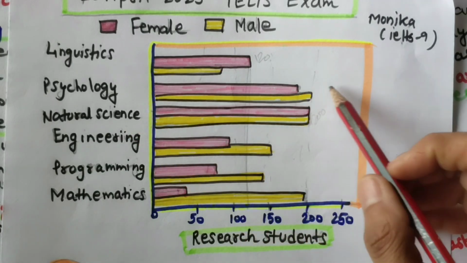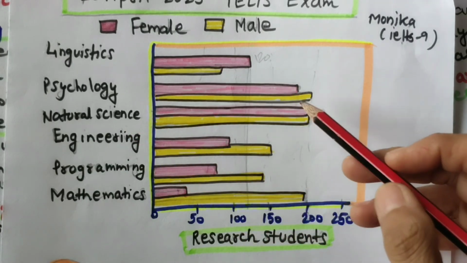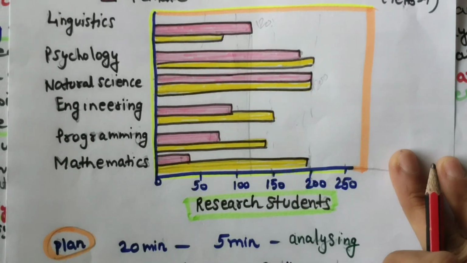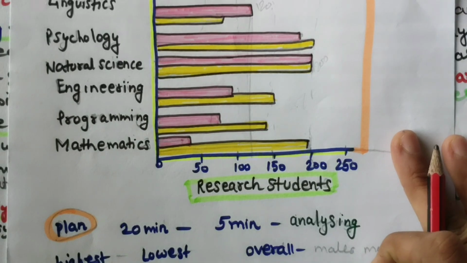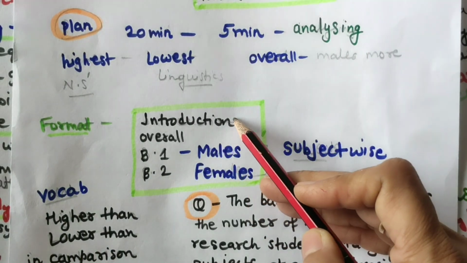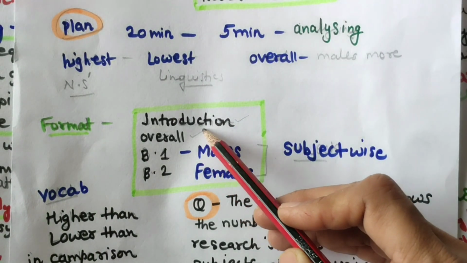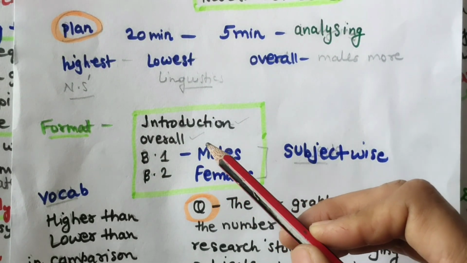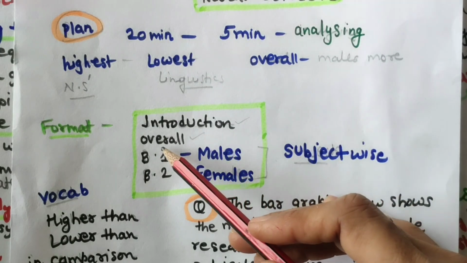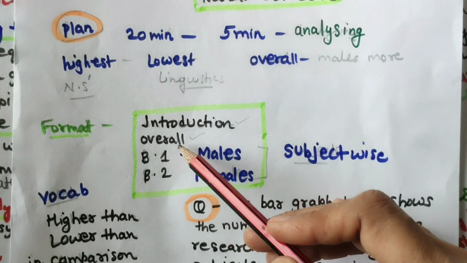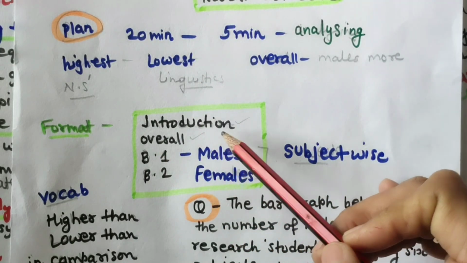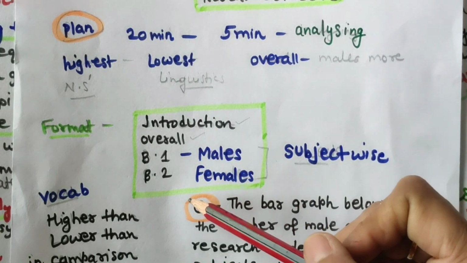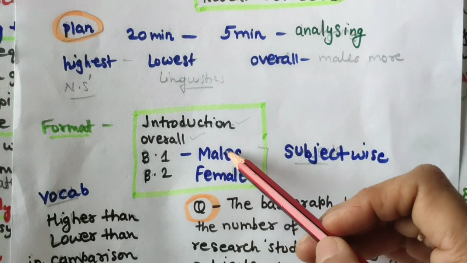Okay, so overall I can see more male students are interested in these subjects. So let me show you the diagram and format of this writing task. The format here is: the first paragraph will be the introduction, the second will be the overall paragraph. Overall means what conclusion you can give, but the word conclusion will not come here. So the sequence is first introduction, then the overall paragraph, and then the BP1 and BP2 paragraphs, which are the detailing paragraphs.